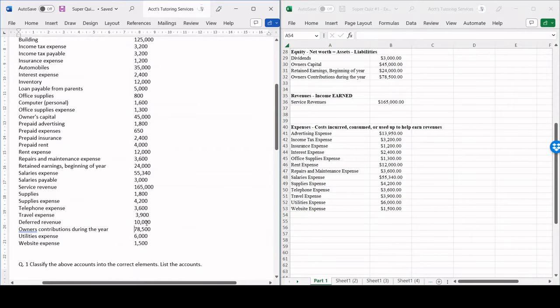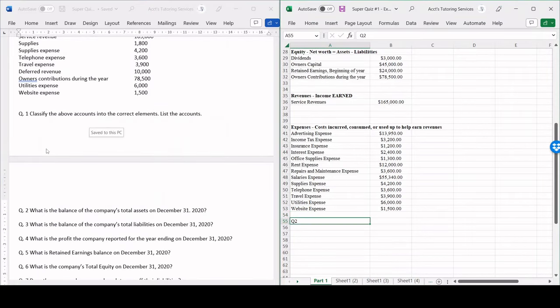All right, now we're going to go over to question number 2. What is the balance of the company's total assets on December 31st, 2020? Question number 2, total assets.